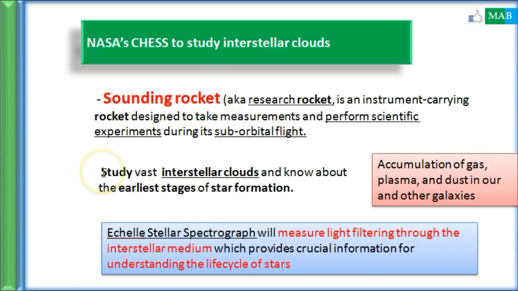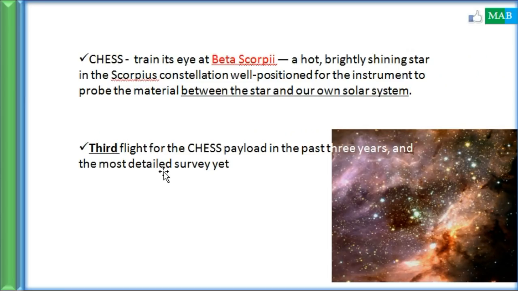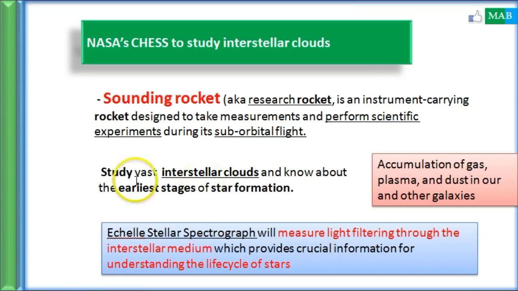Now, what will it study? It will study the interstellar cloud. I'll show you what an interstellar cloud is. If you have seen this type of picture, this is called an interstellar cloud. These are the clouds situated in space. This is what NASA's CHESS will experiment on. They have written the definition also: it is the accumulation of gas, plasma and dust in our and other galaxies. It might be in our galaxy and might be in other galaxies. So this sounding rocket is going to study all these things.